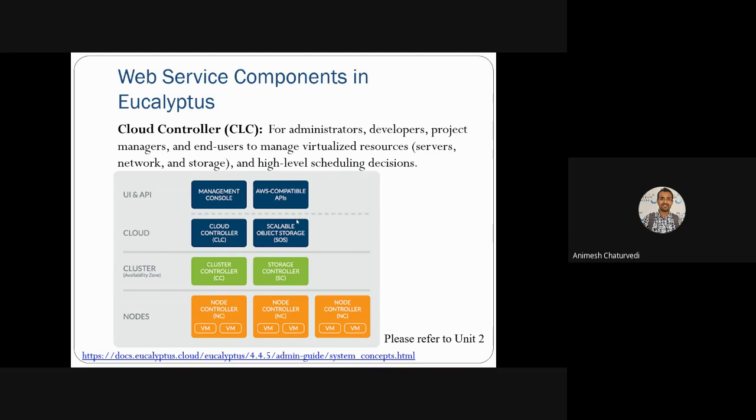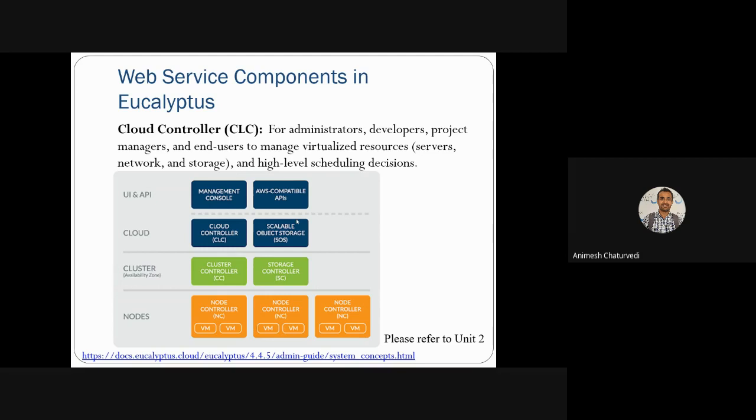So what does the cloud controller, CLC, do? It does the administrative work, it does the management tasks, it helps you do the virtualization and manage the virtualization. What do you need to virtualize? The resources like server, network, and storage.